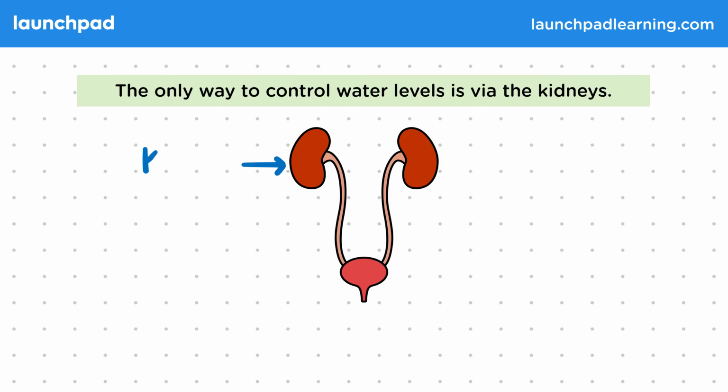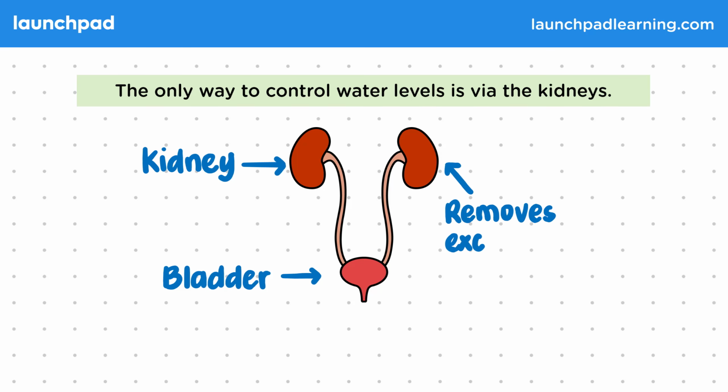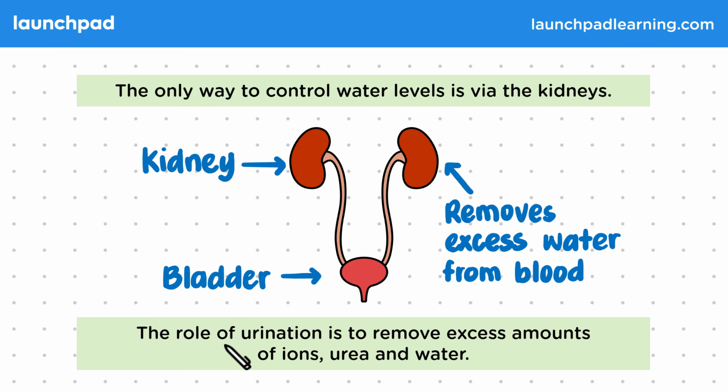Here you can see the kidneys, one on each side, connected to the bladder. The role of the kidneys is to remove excess water from the blood. The role of urination is to remove excess amounts of ions, urea, and water. So the role of urination contrasts to water loss through breathing and sweating. Although both of these remove water, that's not the aim of the processes, it's a side effect.